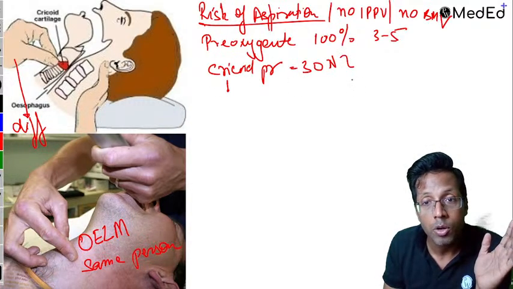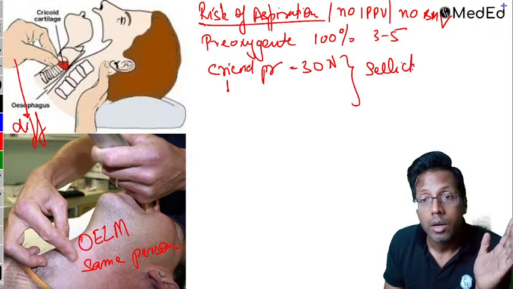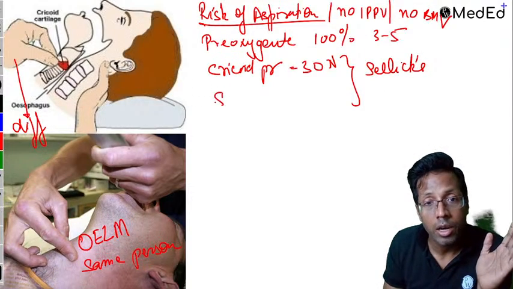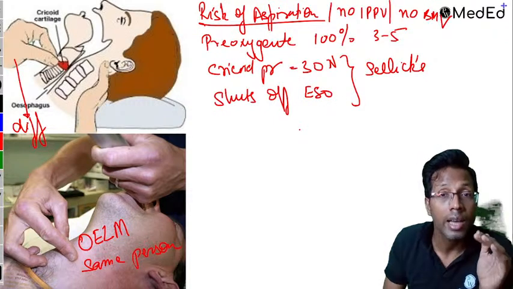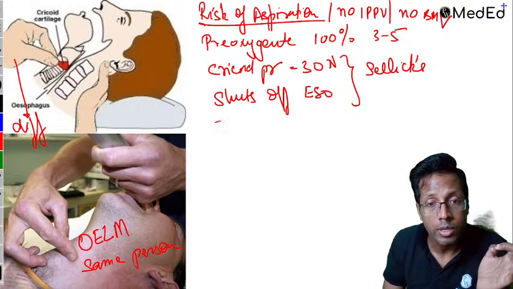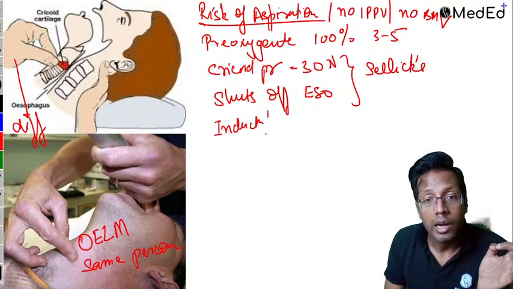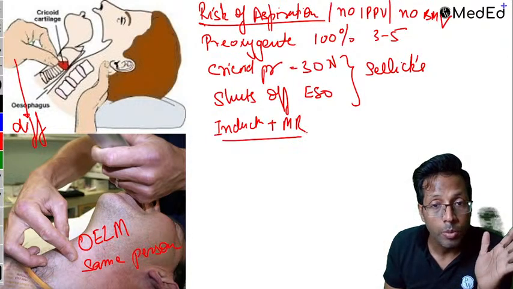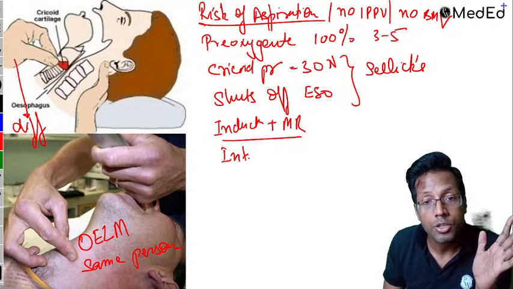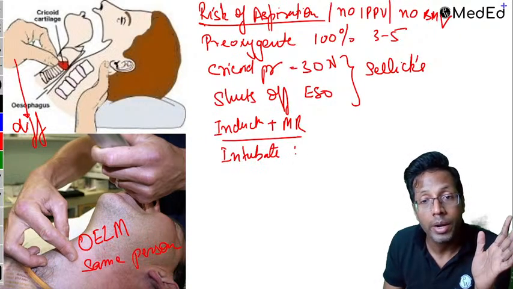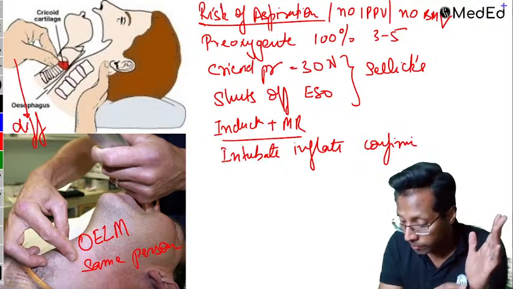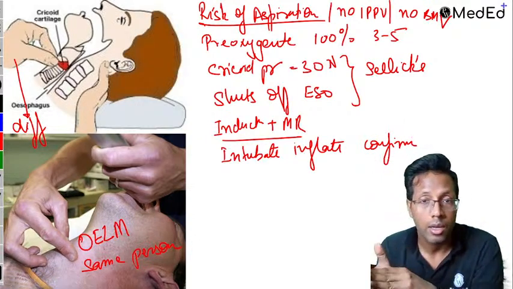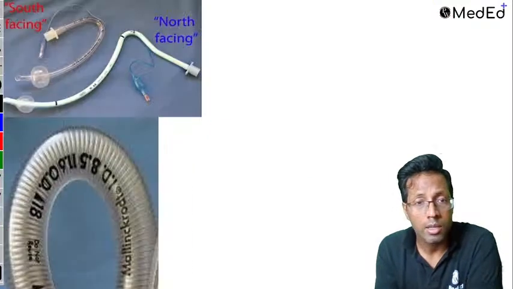This is called Sellick's maneuver. By giving cricoid pressure, you shut off the esophagus and prevent aspiration. After that, you give the induction drug along with the muscle relaxant. Both are given. No IPPV to be given, and straight away intubate the patient. Laryngoscopy, intubate, inflate the cuff, confirm the position, and only then release the cricoid pressure. That is Sellick's maneuver. Clear? This is done too.